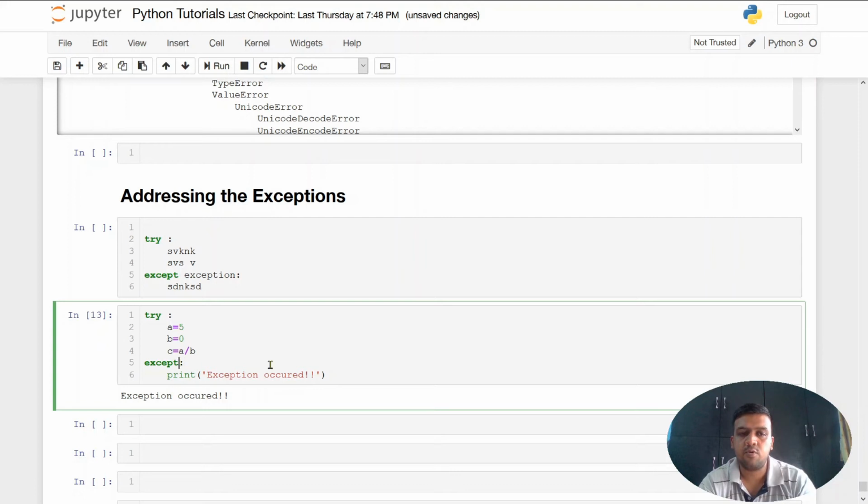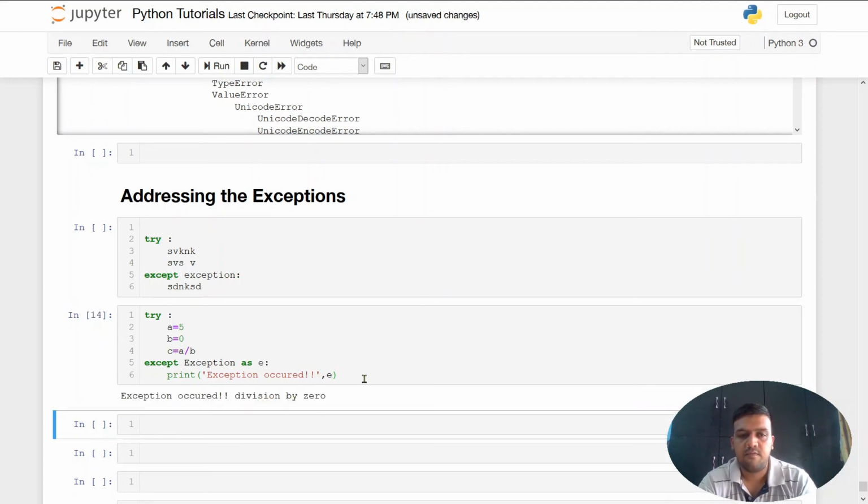But let's say I want to know what exception it was, then I can use Exception with capital E and the rest of the characters lowercase, and then I'll write as e. So I'm using aliasing, exception as e. You can write whatever alias name you want. I am taking e, for example. So I can know what error it was by printing it.